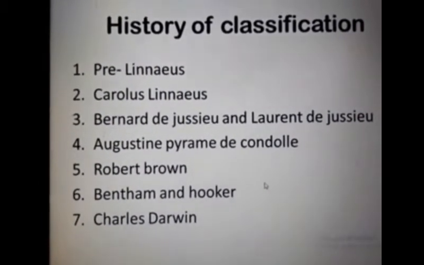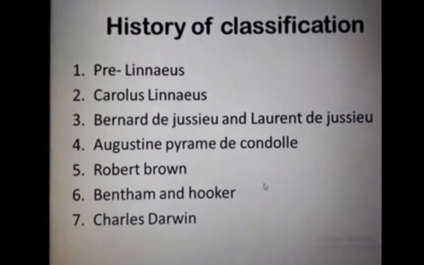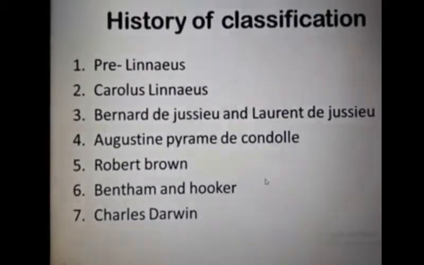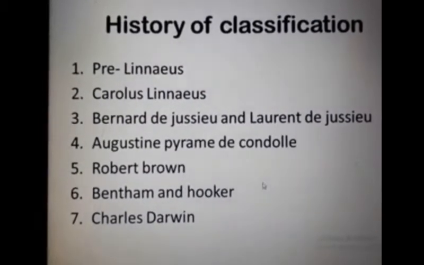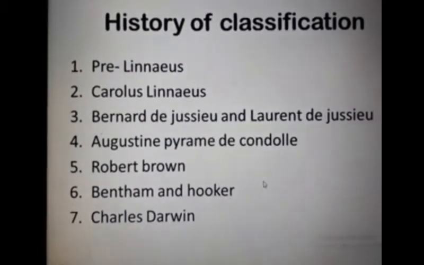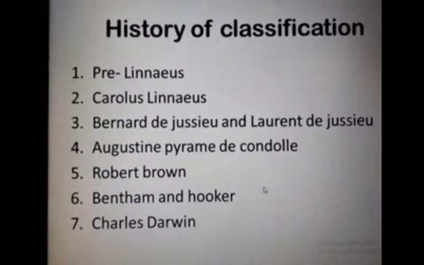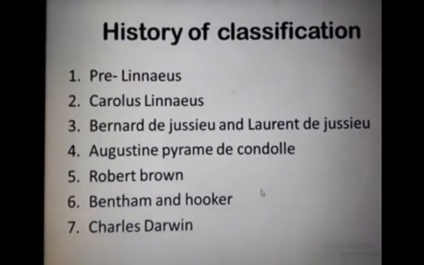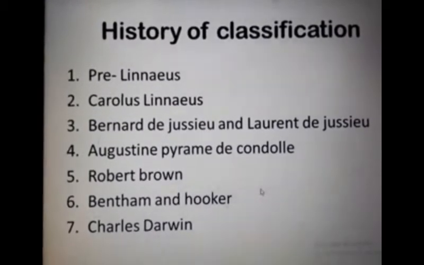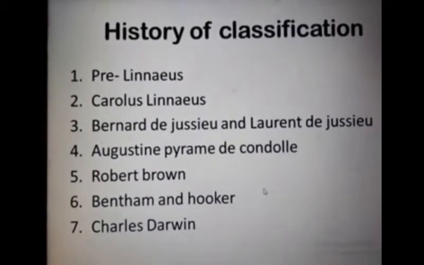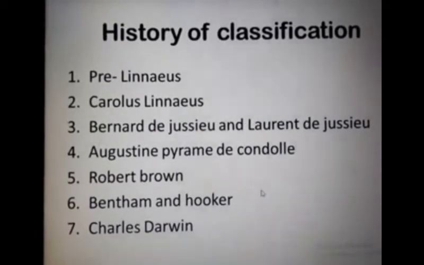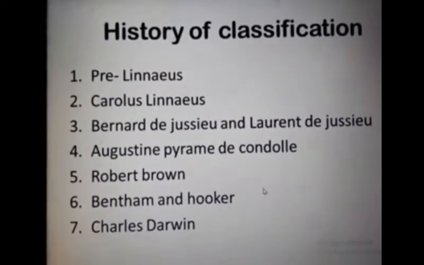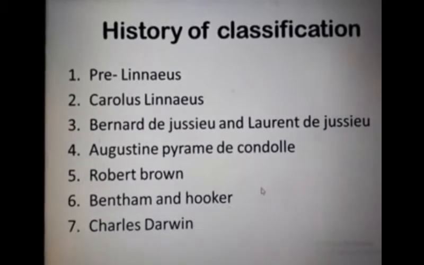After that there is Augustin Pierre de Candolle. He tried to improve the classification system of Jussieu and divided plants into 213 orders. According to him, physiological characteristics were useless for classification. Therefore, only morphological characteristics were used for classification.